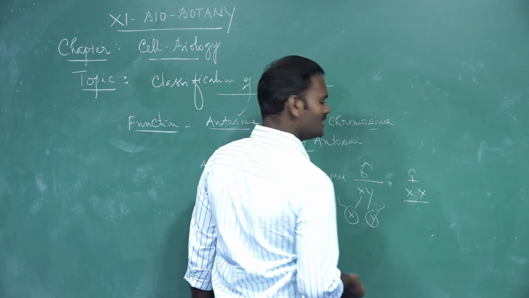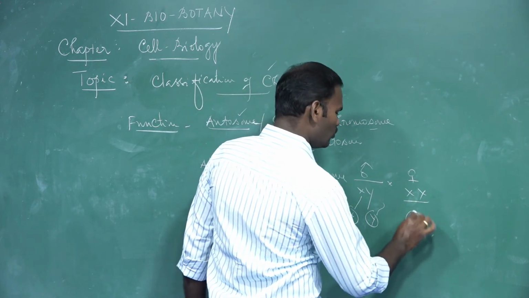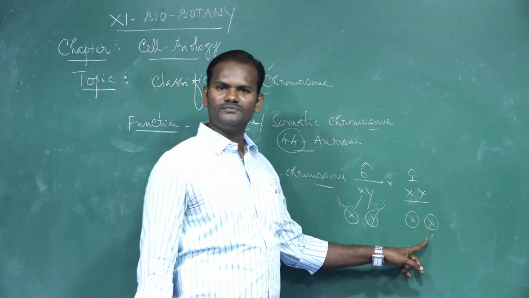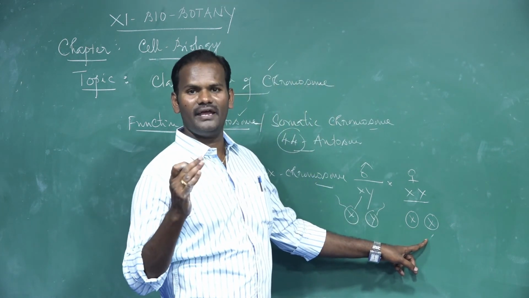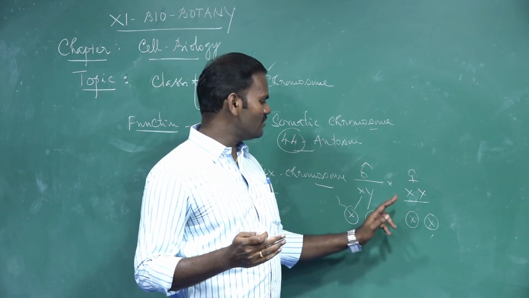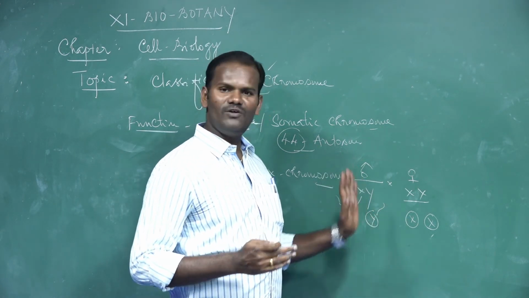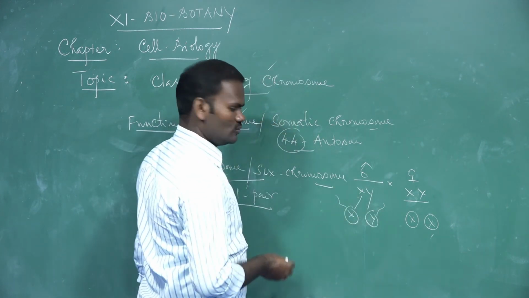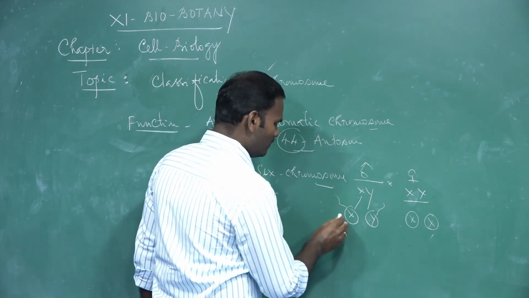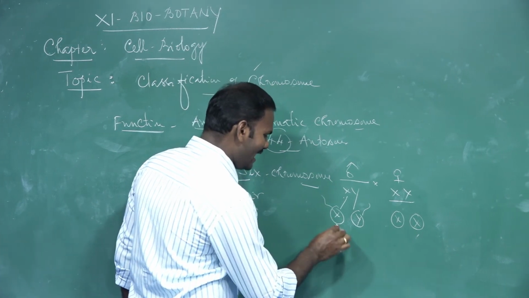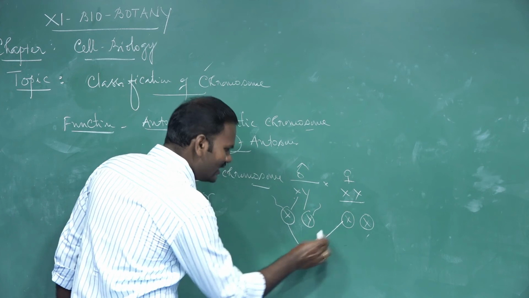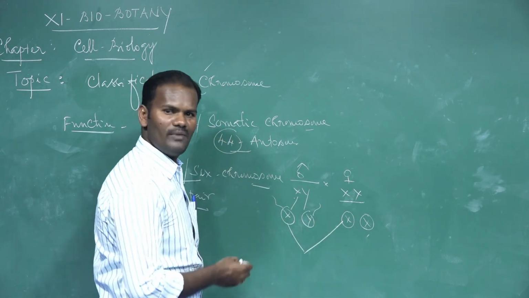Next, in XX females, there is homogamety. Only one type of X-bearing gamete is formed. So how is male or female determined: by the male gamete or the female gamete? By the male gamete. How? The male has XY chromosomes. If the sperm carry the X chromosome and fuse with the X egg, it is always X, it is homogamety.